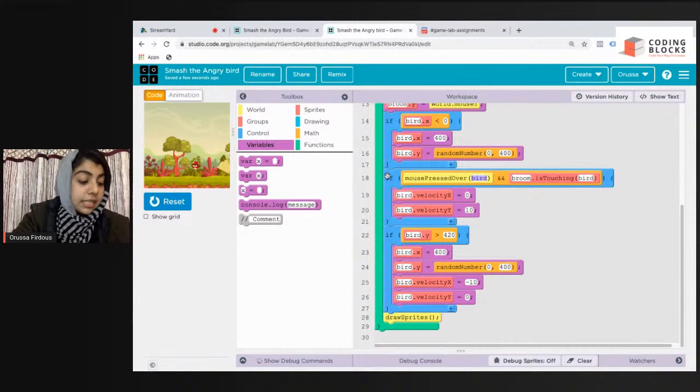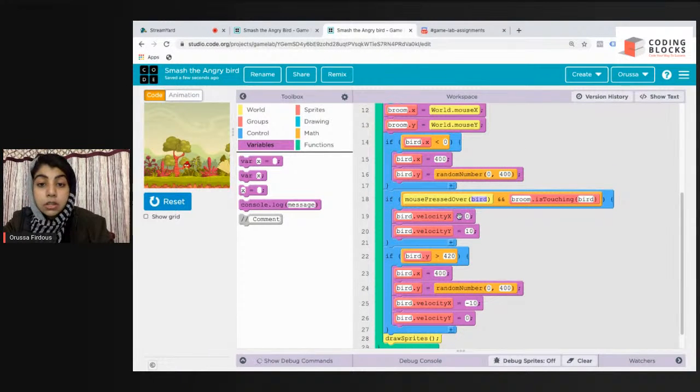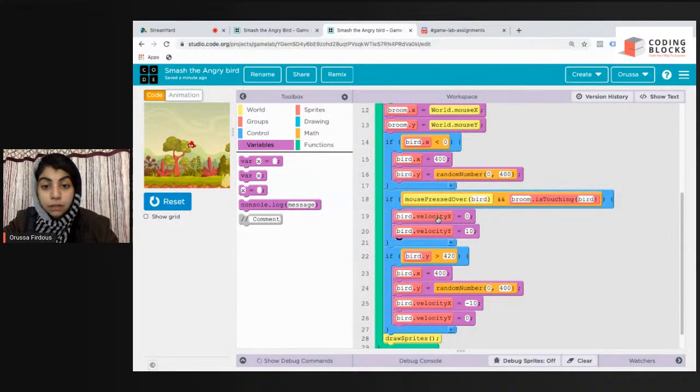See, Cosmos of Melodies, when you are hitting your angry bird and it is stopping, you must not have attached these conditions. Bird dot velocity x should be equal to 0 and y should be 10. You must not have attached these conditions here. Or you might have some error. See, bird dot velocity x is 0. Probably you would have used some different blocks. So please have a look at your code.